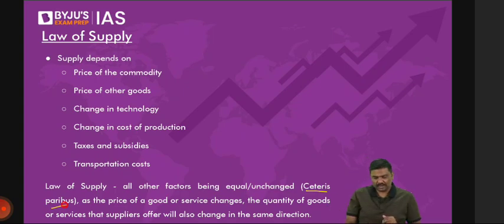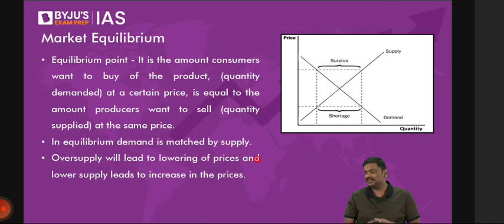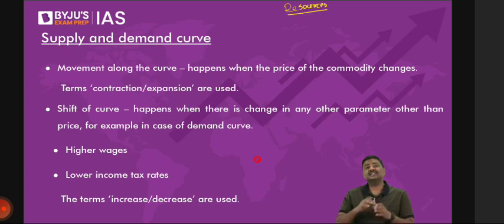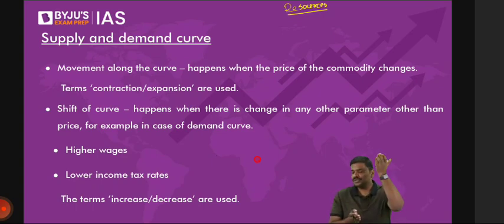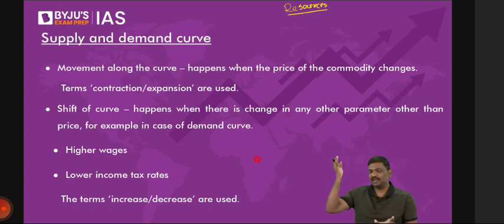So in the context of law of demand, if everything else remains unchanged and the price changes, then the demand will also change. That is, price and demand are inversely related. Price goes up, demand goes down, and price goes down, demand goes up. That is the basic idea of the law of demand.